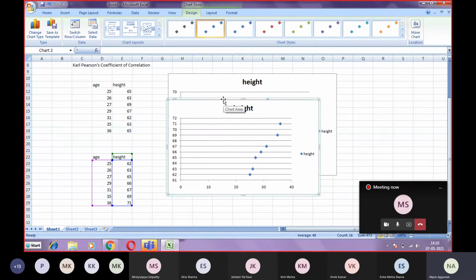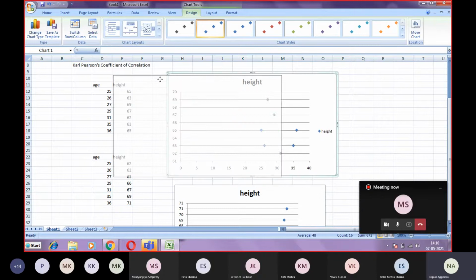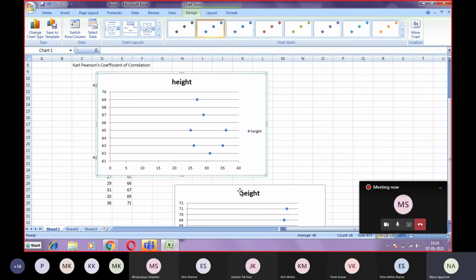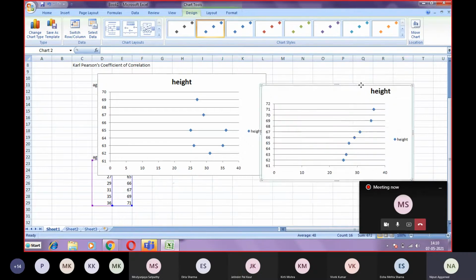So compare these two graphs. These two graphs are visible to you? Yes, sir.